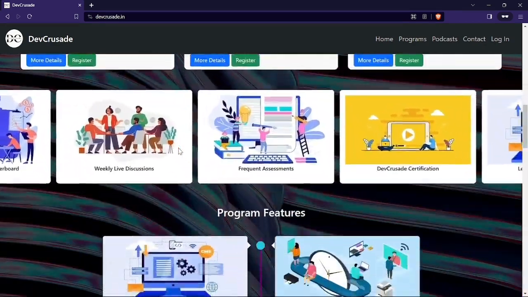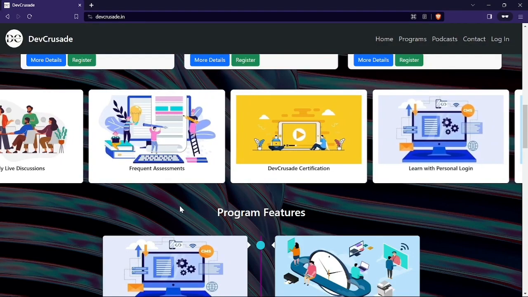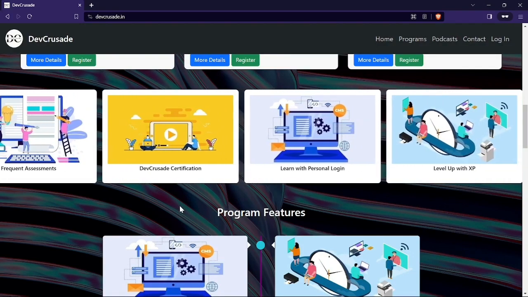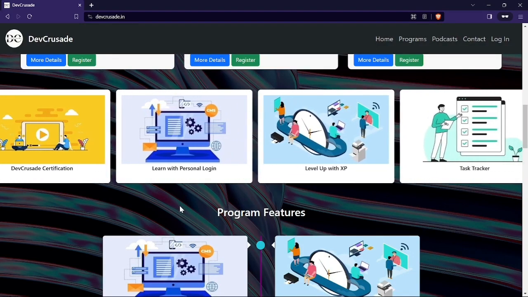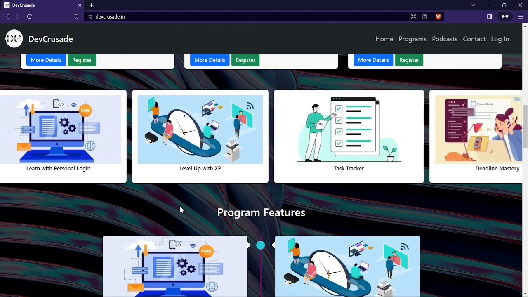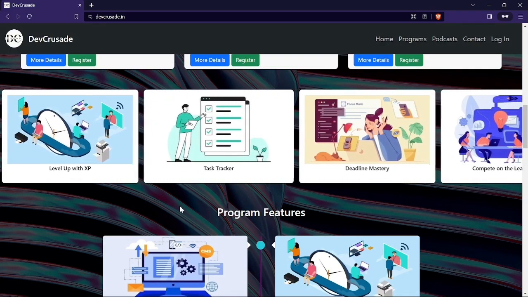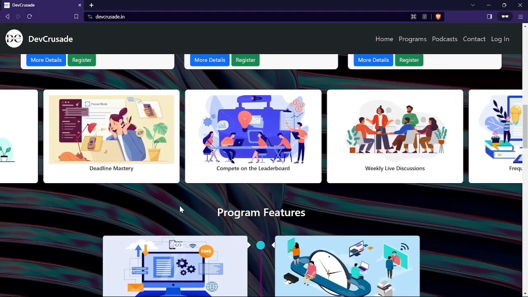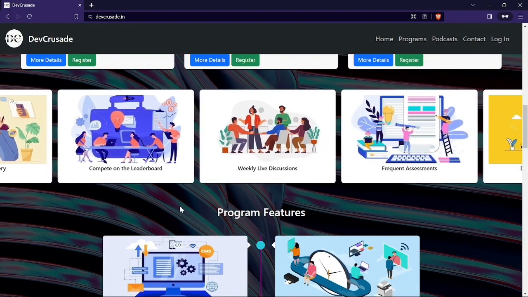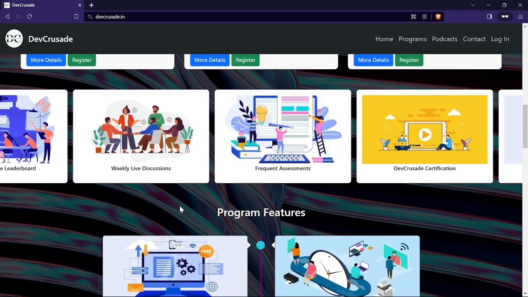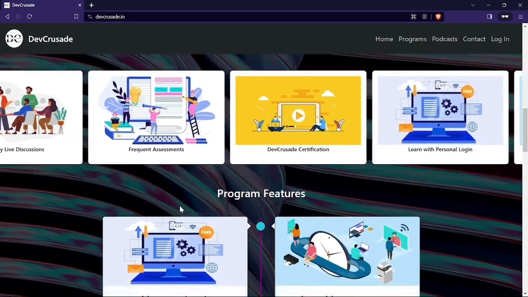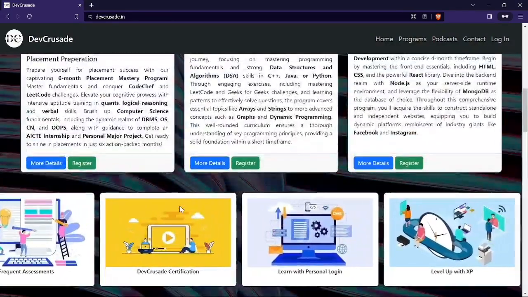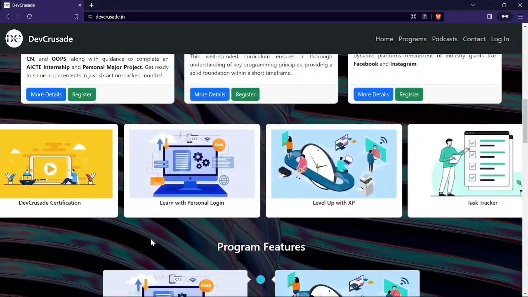Next up are the various features which we are offering. First one being learn with personal login. Of course, everyone who registers is going to have a personal login. Next one is level up with XP. As I said, there are going to be a lot of tasks, so as you go on completing those tasks, you are going to gain experience points. And next one is most probably the leaderboard. Just a sec. Okay, task tracker.